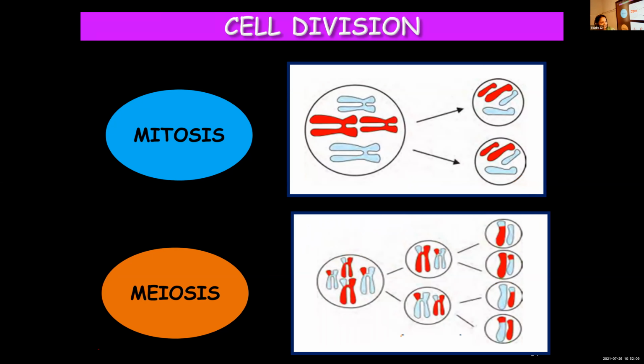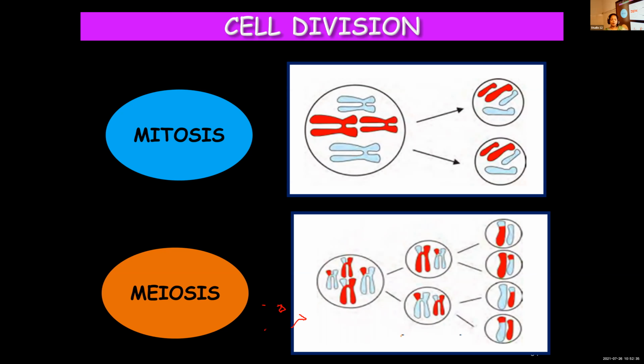You said 2. How many chromosomes does the mother have? 4. You're correct. And in the daughter cell, just 2.